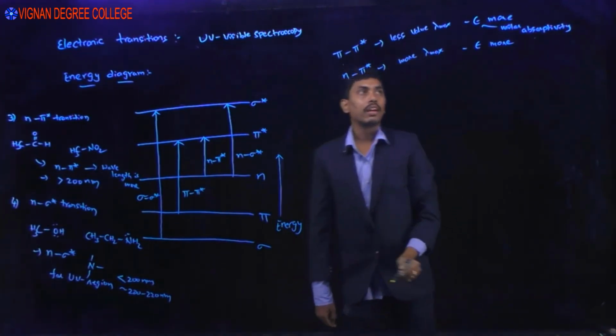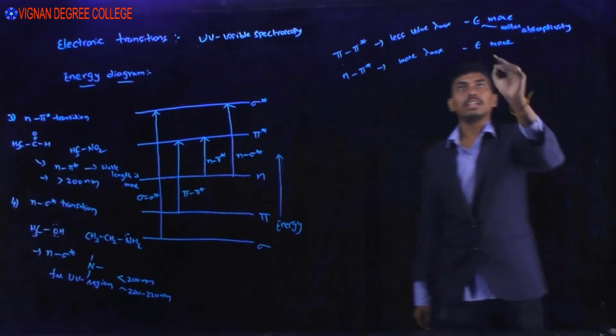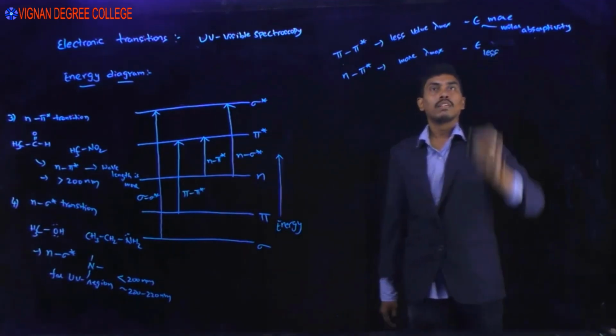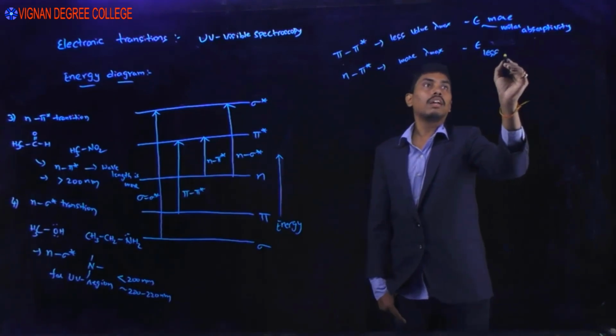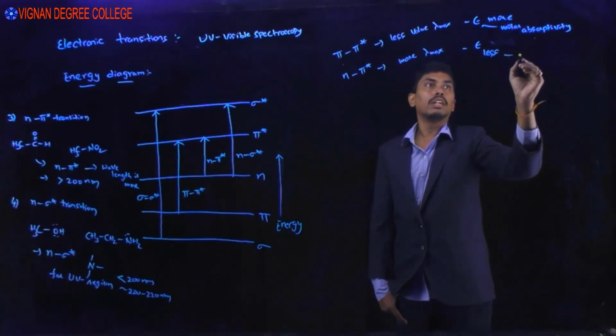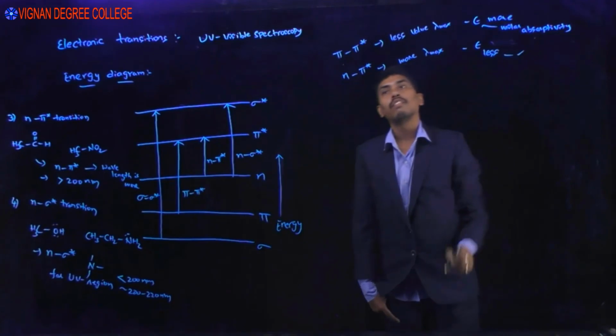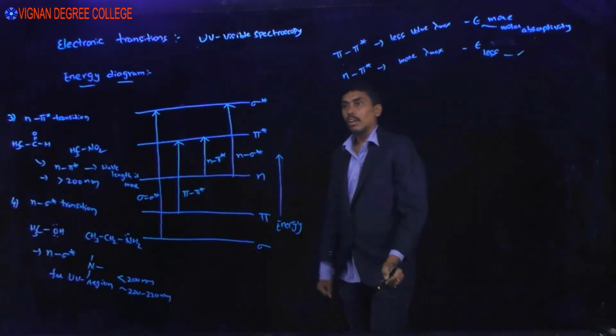But if you consider the n to pi star transition, why is it less? Because n and pi orbitals are perpendicular to each other, so the value is less for the n to pi star transition. Thank you very much.